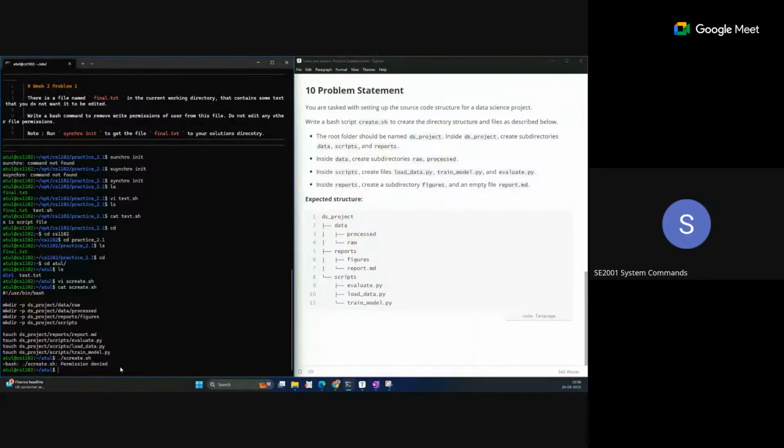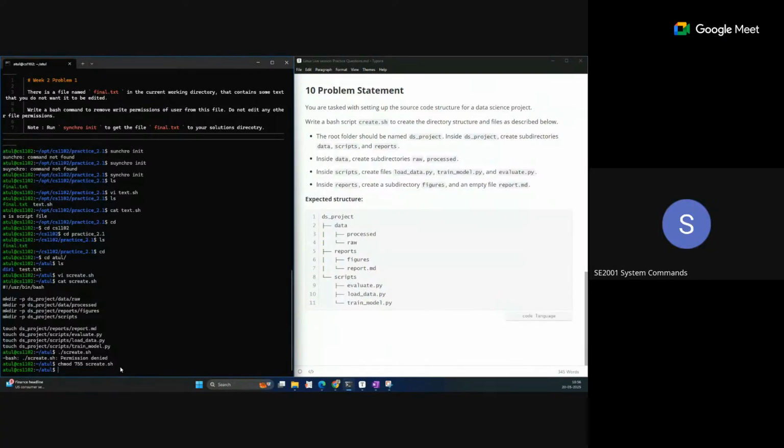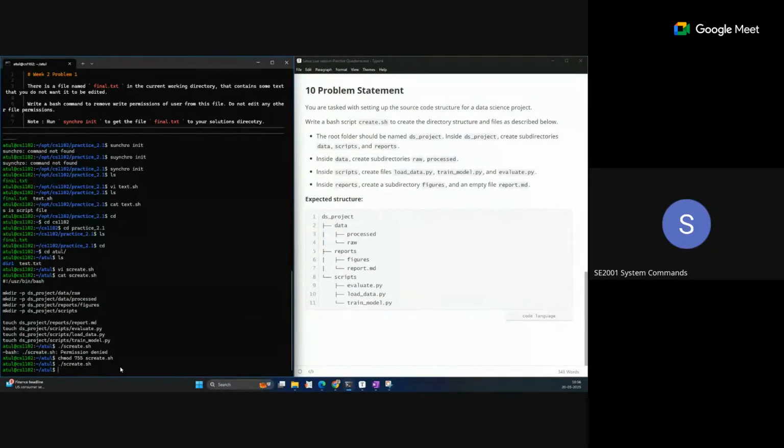Use chmod, or you can also give the command for executable, like 7, or maybe 5, and s_create. Okay, now run the same command. This runs. After that you can see what structure is created.